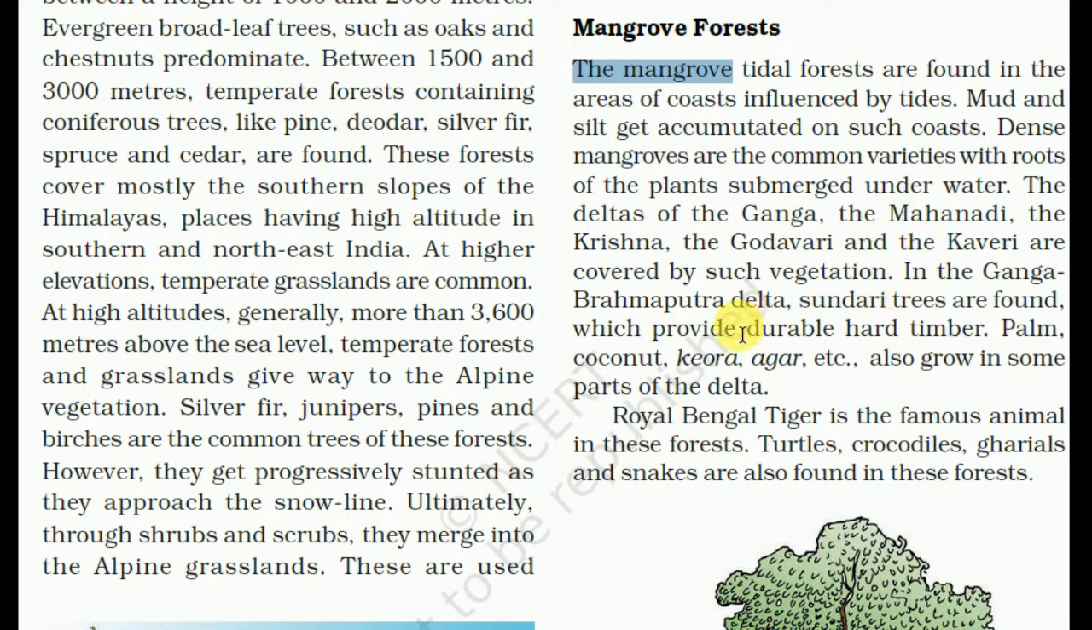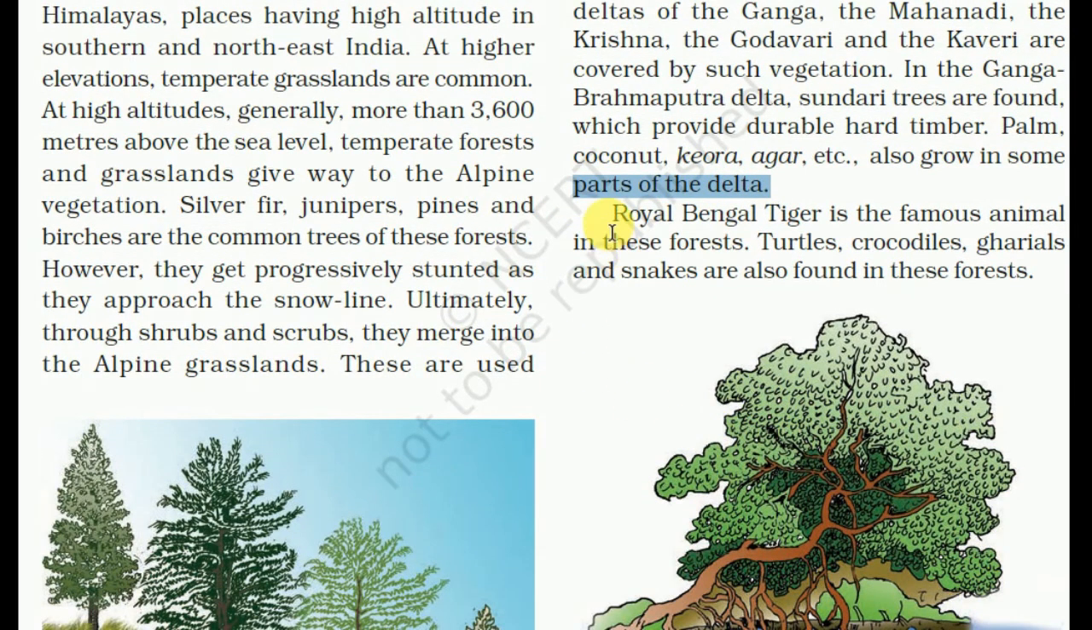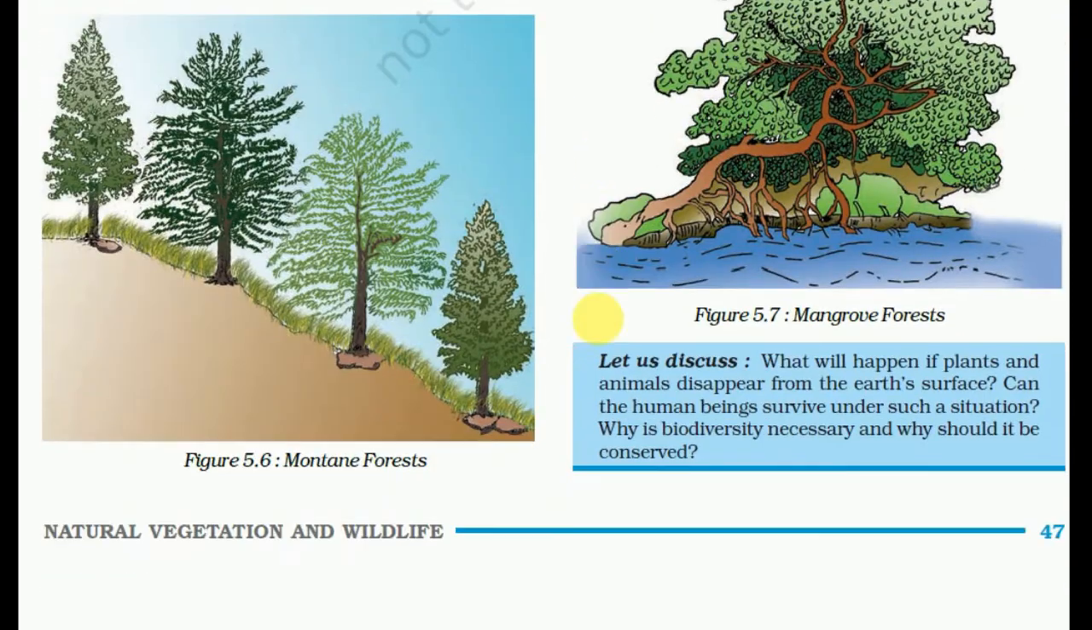In the Ganga-Brahmaputra Delta, Sundari trees are found. That's why it is called the Sundarban Delta. It provides durable hard timber. Palm, coconut, keora, agar, etc. also grow in some parts of the delta. The Royal Bengal tiger is the famous animal in this forest. Turtles, crocodiles, gharials and snakes are also found in this forest.